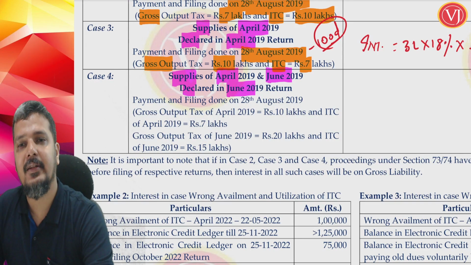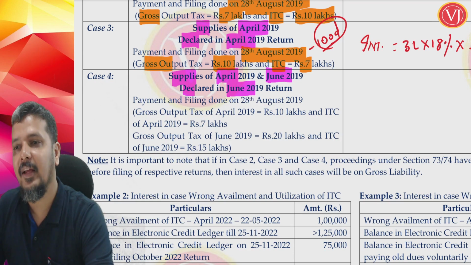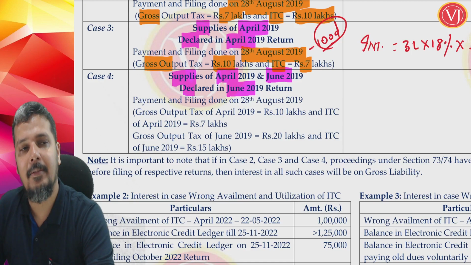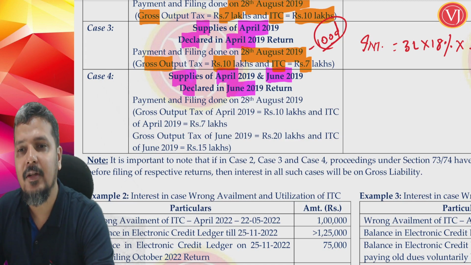In June month I show the transaction of June plus April. What would have practically happened is that I filed the April return as nil by mistake, and suddenly I realize that that's the April liability which I am adding with June.